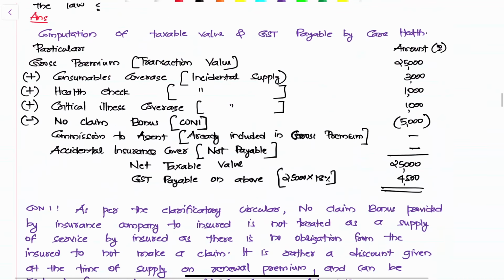So my computation would be like this: 25,000 plus all the add-ons, minus the no claim bonus of 5,000, which will give you 25,000 as the net taxable value, right? So GST at 18% would be 4,500. Is this clear, all of you? Can I have a quick yes if this computation is clear? If you have any confusion, quickly you can ask.